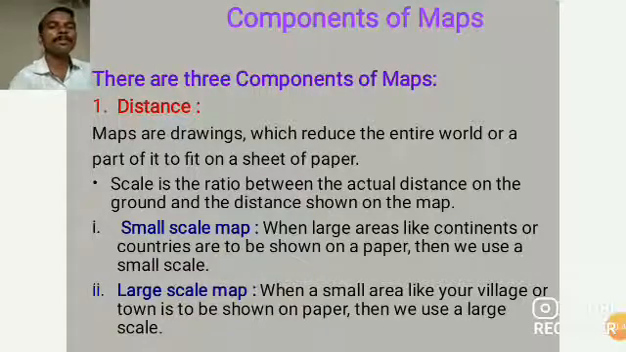For a large scale map, when the area is small, like your village or town is to be shown on paper, then we use a large scale map, because the actual distance of the village is too little compared to the sheet of paper, hence we use the large scale.